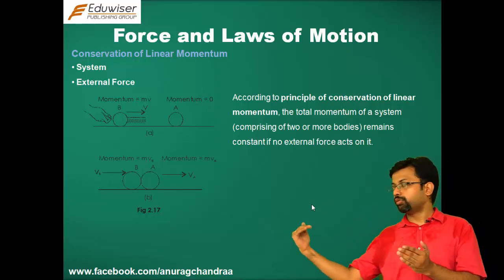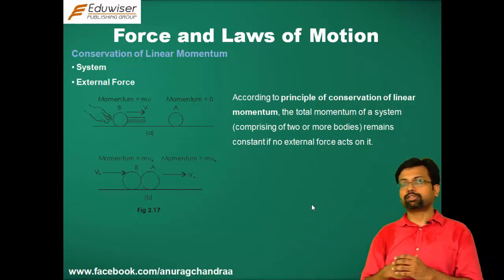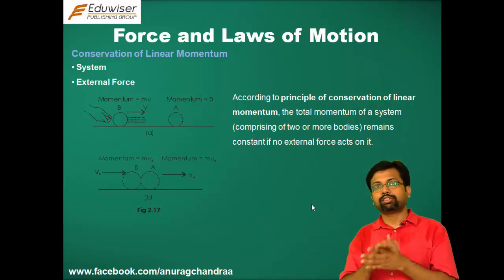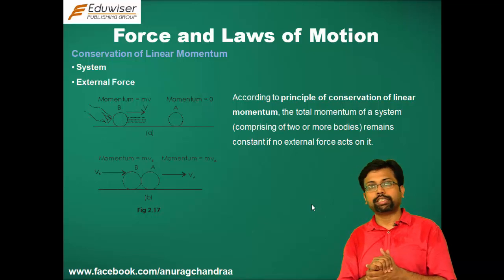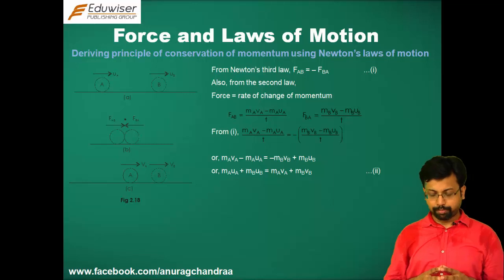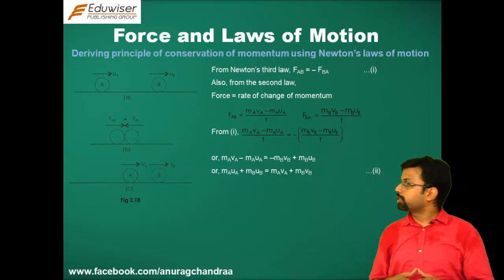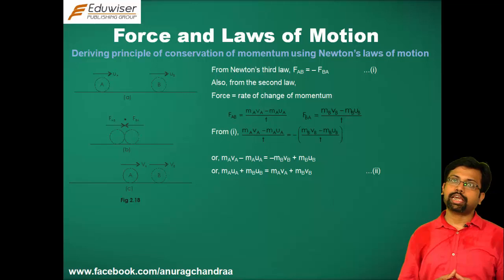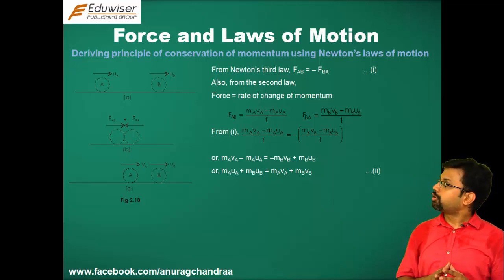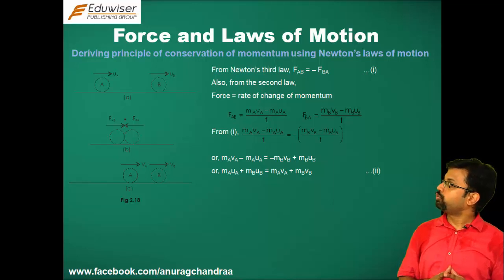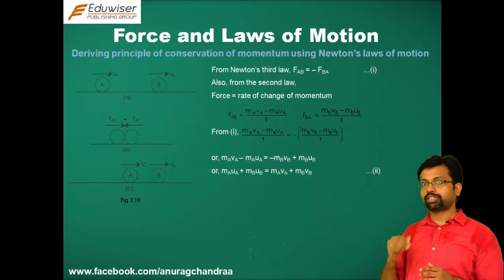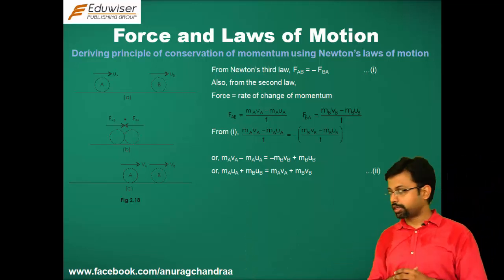Here the table on which they are rolling is assumed to be frictionless, so it's very smooth, and only in that case can you observe this kind of a finding. Now, let us derive the principle of conservation of linear momentum mathematically. In this particular example, what do we have? We have two balls A and B moving with velocities UA and UB respectively. They collide and their velocities change to VA and VB, and we have to see if the principle of conservation of linear momentum applies to this particular case or not.